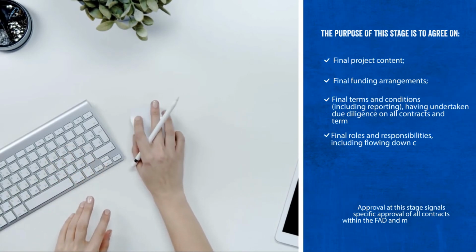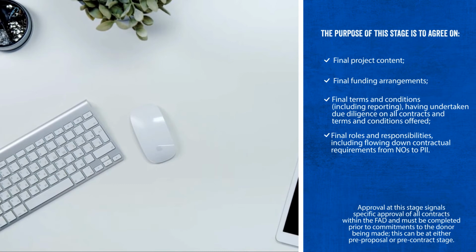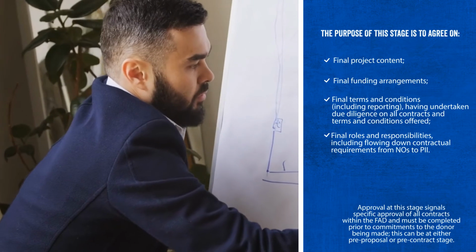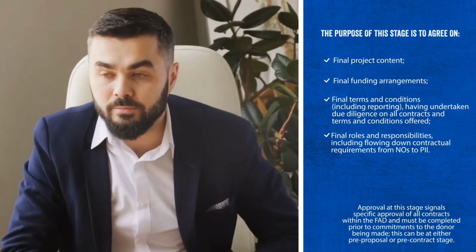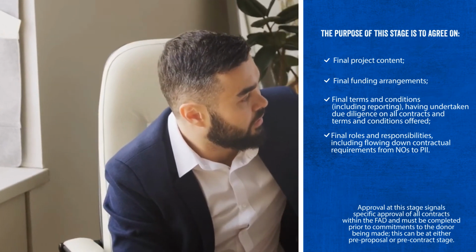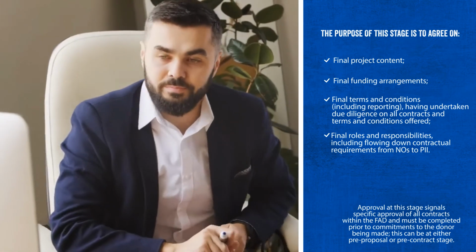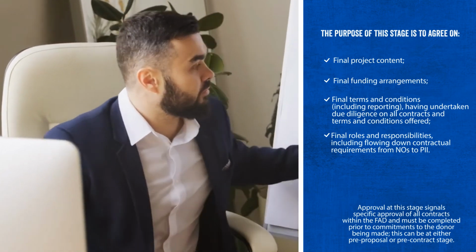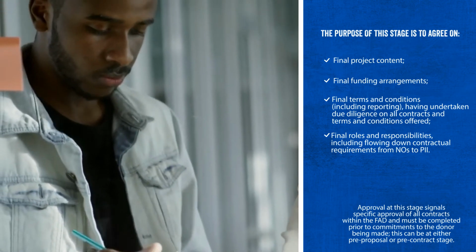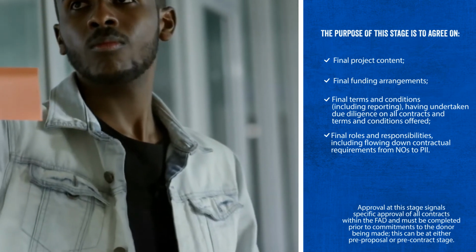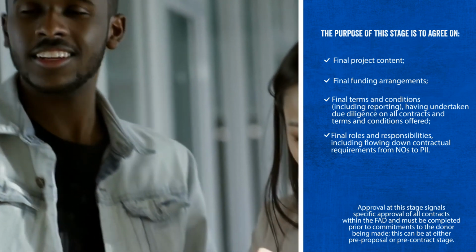The purpose of this stage is to agree on 1. Final project content, 2. Final funding arrangement, 3. Final terms and conditions, having undertaken due diligence on all contracts and terms and conditions offered. 4. Final roles and responsibilities, including flowing down contractual requirements from NOs to PI. Approval at this stage signals specific approval of all contracts within the FAD and must be completed prior to commitments to the donor being made. This can be at either pre-proposal or pre-contract stage.